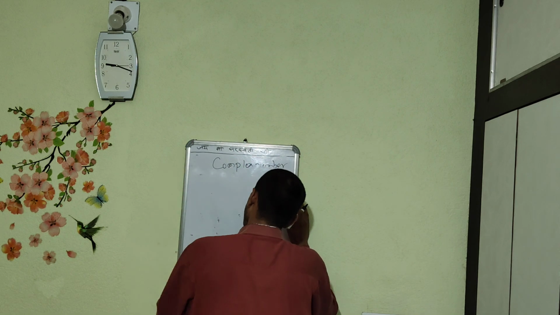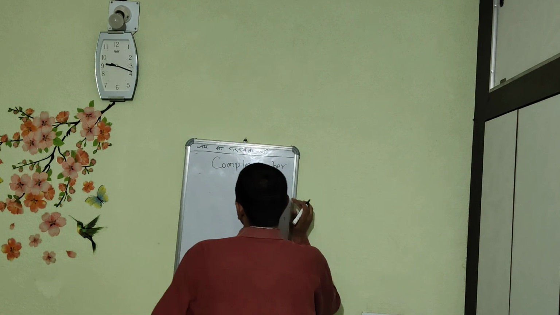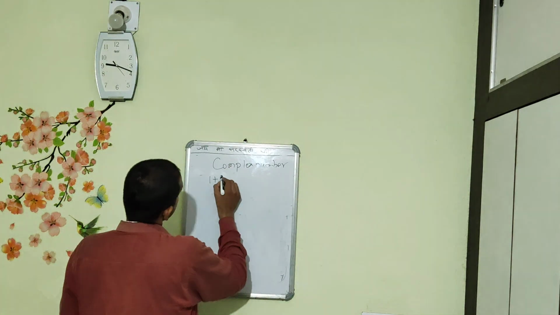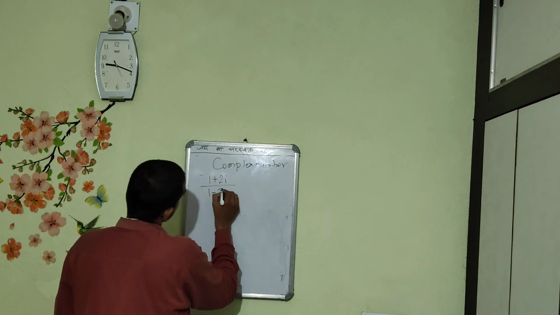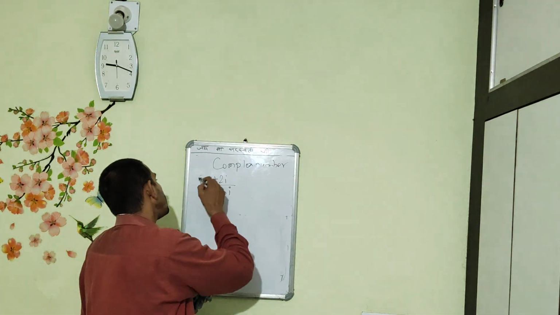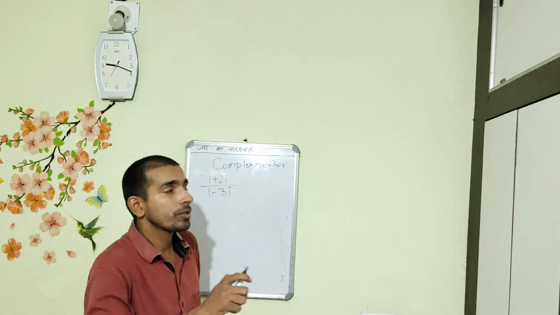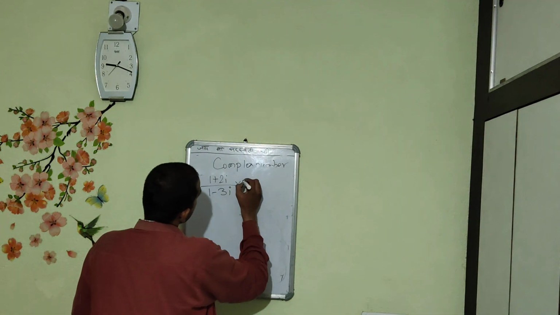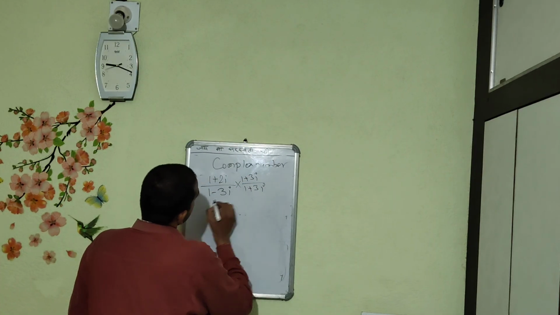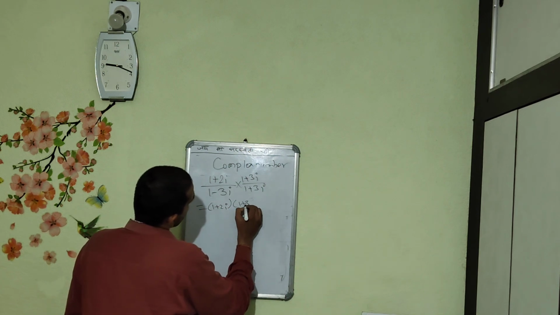We are using one complex number here, and it will make our concept more clear. Rationalization. Suppose the question is (1 plus 2i) by (1 minus 3i). That is the complex number, and in order to simplify it, we are using the concept of rationalization. So we will be multiplying the numerator by 1 plus 3i, and the denominator also by 1 plus 3i. So it is (1 plus 2i) into (1 plus 3i).